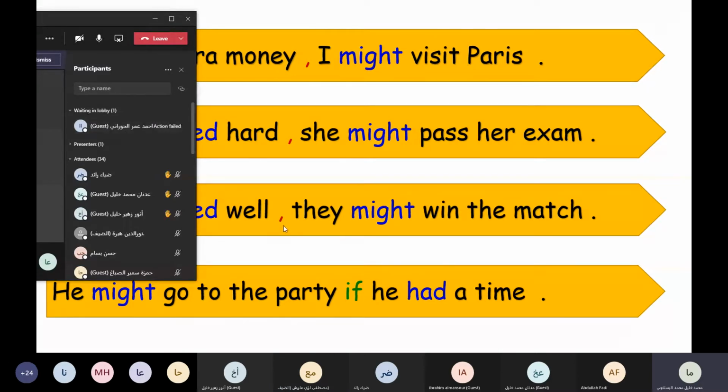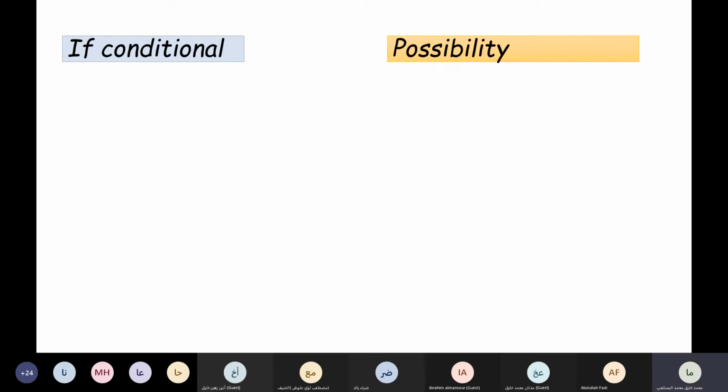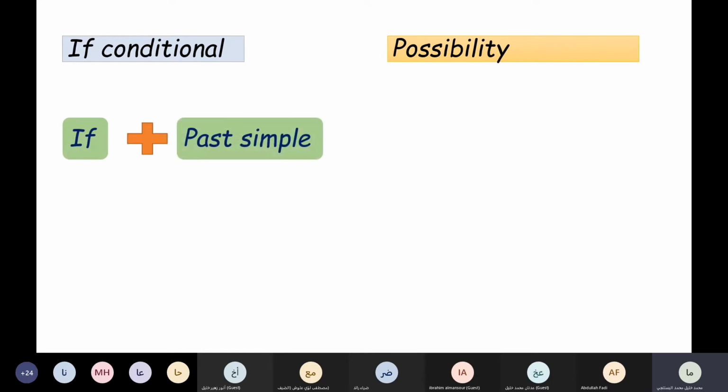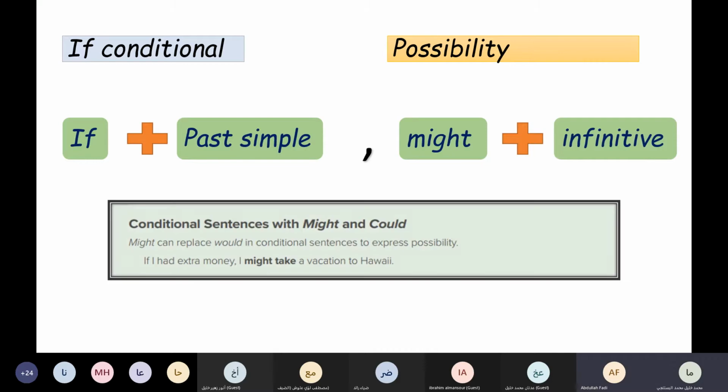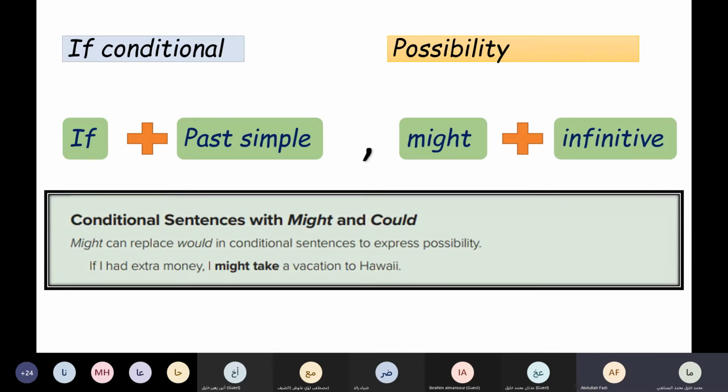Look here. If conditional sentences express possibility. Look here: if plus the simple past, comma, might, and the infinitive or the base form. Look at the example, so we will solve the homework together.